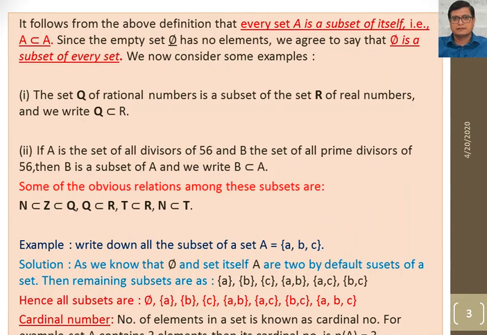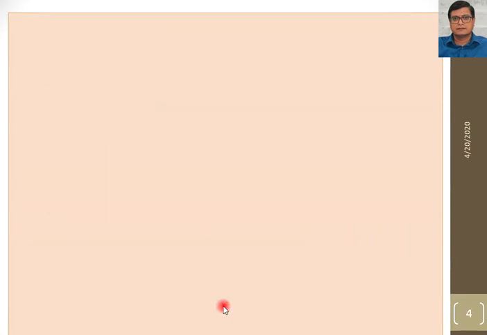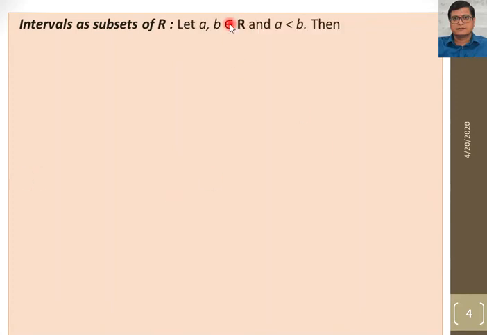So n of A is 3 here. Now the next topic is intervals of subset R. Let a, b belong to R. A and B are two real numbers and A is less than B.